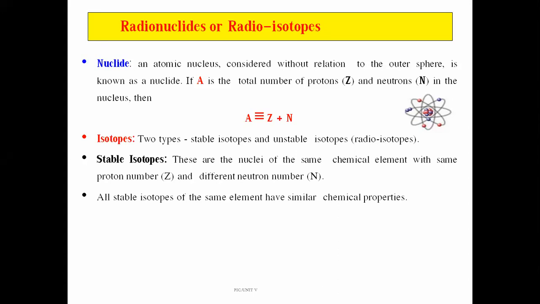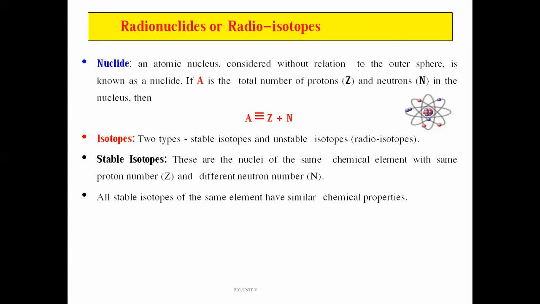It is a radioactive substance which is going to emit radiations and convert into another type of element or atom. That type of compounds are known as isotopes. And basically, two types of isotopes are there: stable isotope and unstable isotope. And the unstable type of isotope is known as radioisotope.